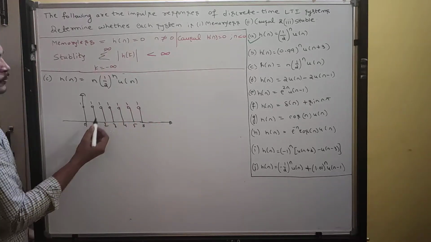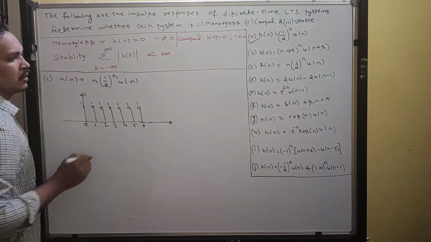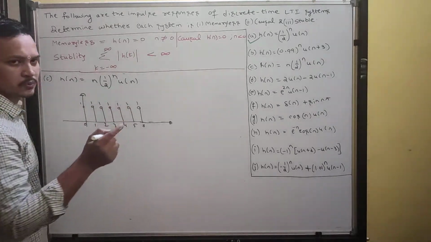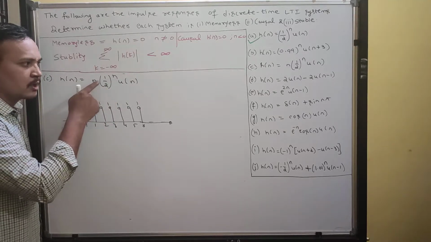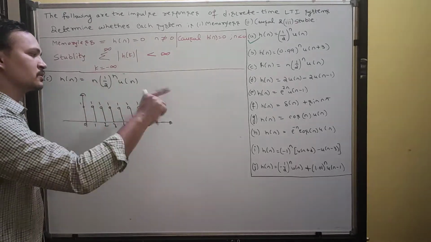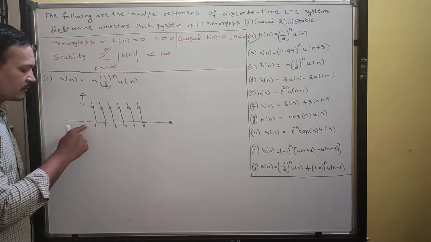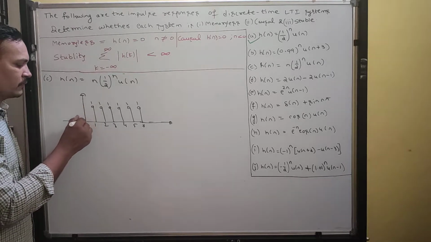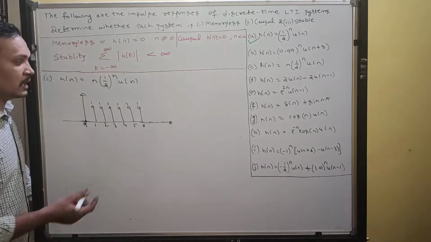Now put n equal to 0. U of 0 is 1, but here put n equal to 0 as well. 0 into something is 0 only. So therefore your first sample at 0 has magnitude 0. Now check the other conditions.